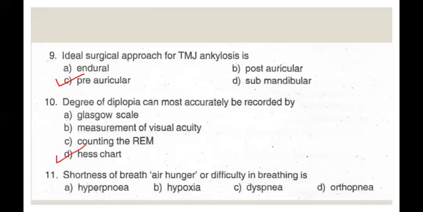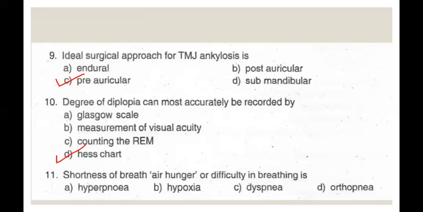Hess chart is used for ocular paralysis and ocular restrictive conditions. As we know, in diplopia, there is a perception of two images of a single object as a result of impaired functions of orbital muscles. During trauma, there may be injury to the cranial nerves, that is the third, fourth, and sixth cranial nerves, or entrapment of muscles as in blowout fracture.